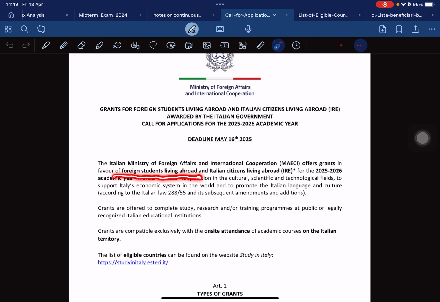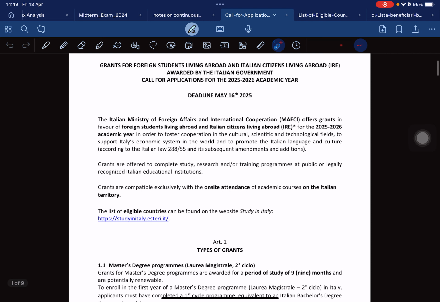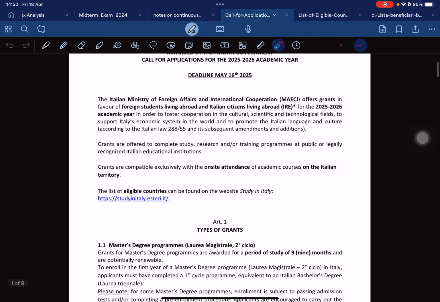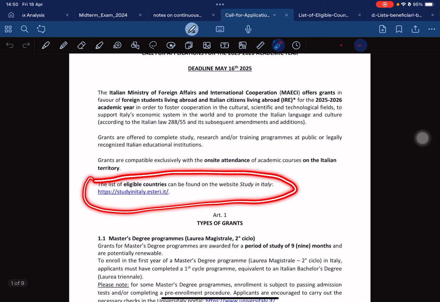Yes. So the deadline, let me talk about the deadline. The deadline for the 2025-2026 academic year intake is May 16th, 2025. So if you are applying for this scholarship, you would have to submit your application by 2 p.m. on May 16th, 2025, Italian time. And if you look here, you have a list of eligible countries.